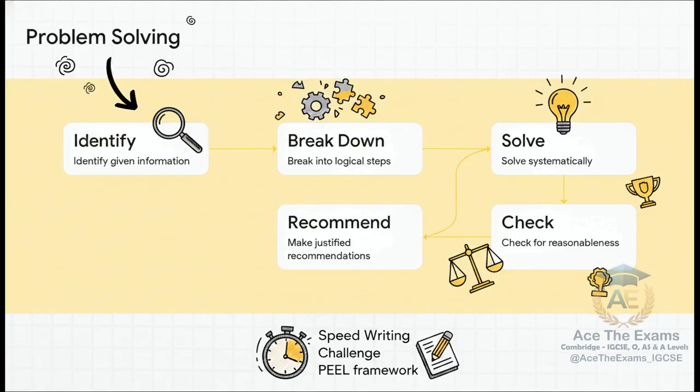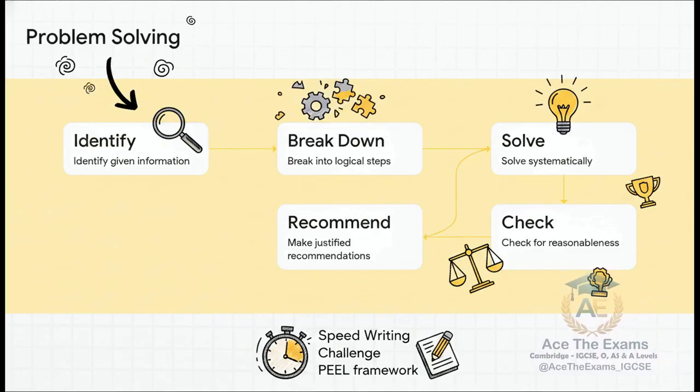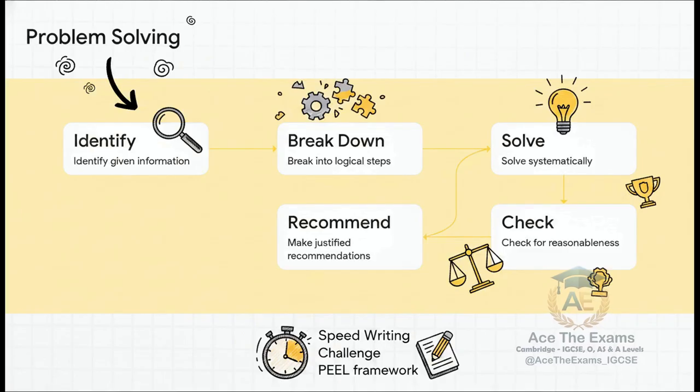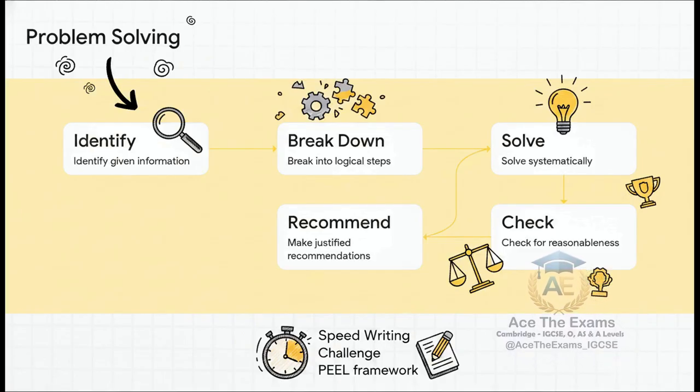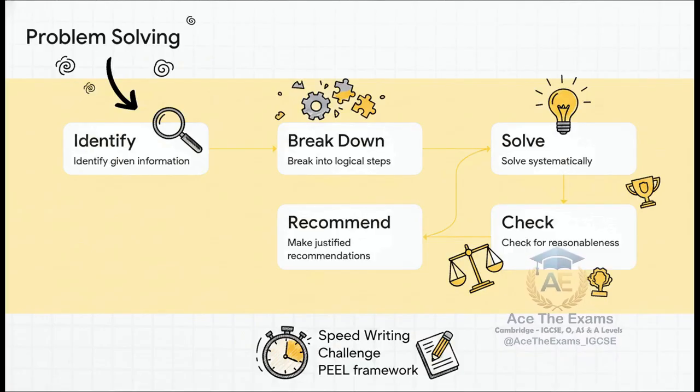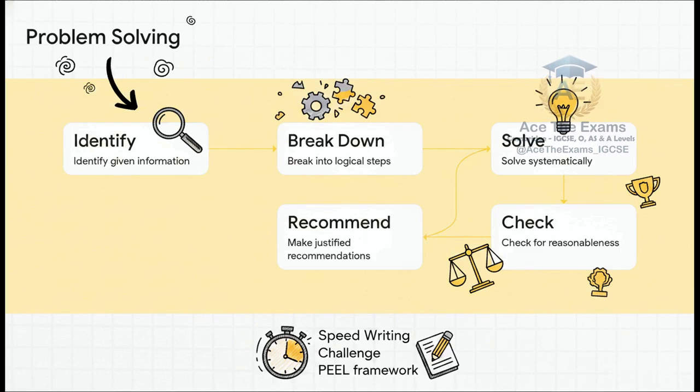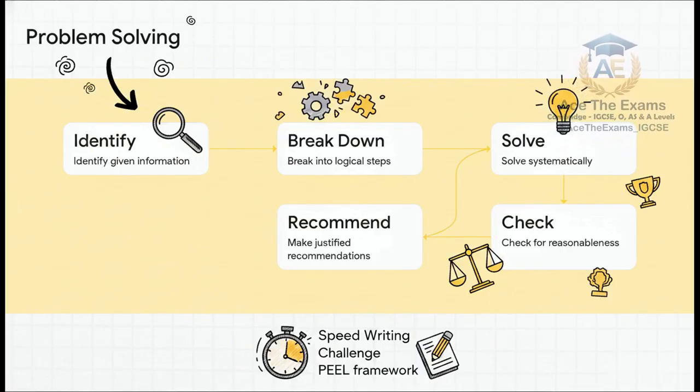The company should invest in proprietary, custom-built software. That's your point. The provided case study explicitly notes the company requires specialized, industry-compliant data encryption not found in standard off-the-shelf packages. There's your evidence. By commissioning bespoke software, they ensure complete ownership, source code control, and strict security compliance. That's the technical explanation, thereby directly mitigating the severe ethical and financial risks of a potential customer data breach. And there's your powerful link back to the context. That, my friends, is exactly how you secure top marks.